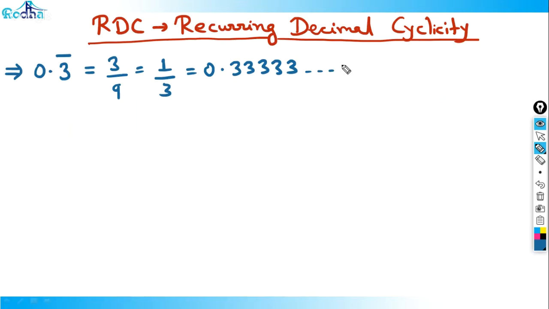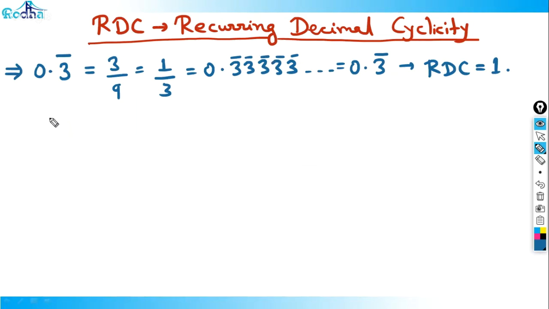So if it is 0.333, we write it as 0.3 bar and we call its RDC equal to 1. RDC is recurring decimal cyclicity. Here I can see that after one digit, the decimal part starts repeating, like 3, 3, 3.